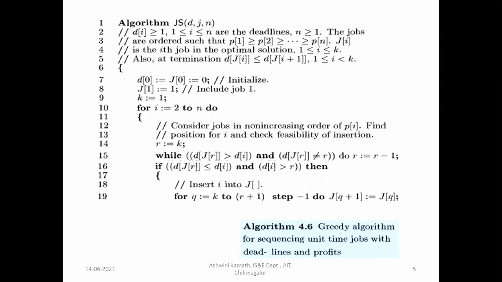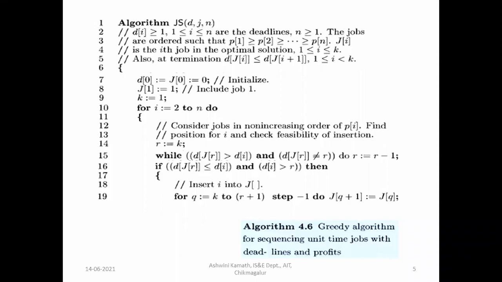This Q value will be increased. K will be equal to K plus 1. That is, up to R plus 1 it will be executed. Do J of Q plus 1 is equal to J of Q. We are making the order here, changing the order. J of Q plus 1 will be equal to J of Q.